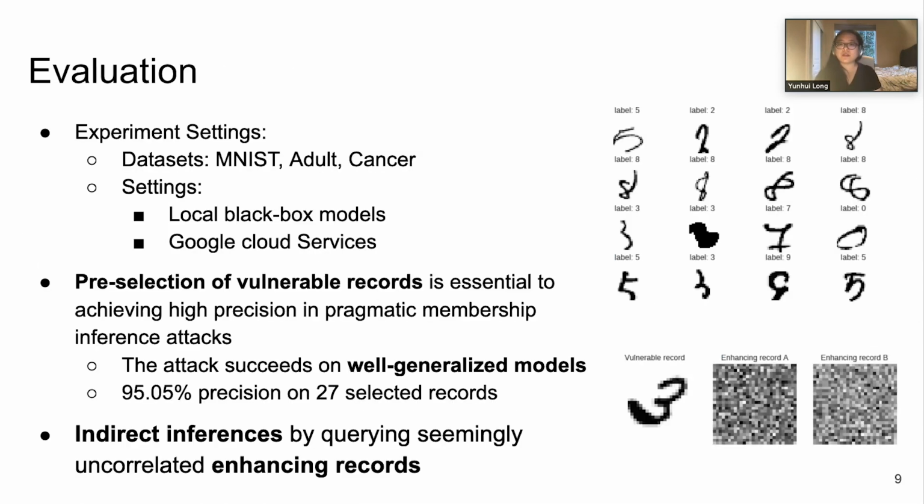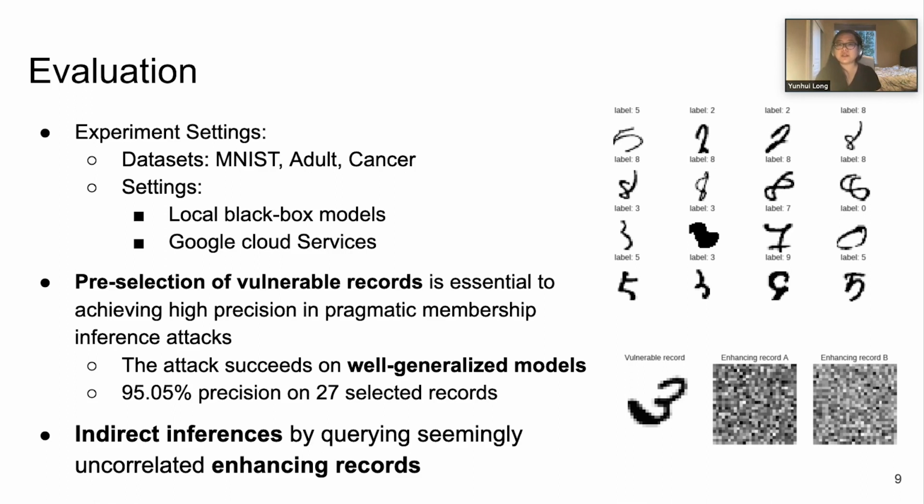We performed experiments on 3 datasets, MNIST, Adult, and Cancer. We tested the attack on both local models and Google Cloud Services, both in black box setting. Our experiment results demonstrated the importance of pre-selection of vulnerable records. These steps allow the attacker to achieve high attack precision even on well-generalized models. The pragmatic attack achieves 95.05% precision on the 27 selected records, while prior indiscriminate attacks imply barely above the baseline precision. The top right figure plots some of the vulnerable records in a well-generalized MNIST model.